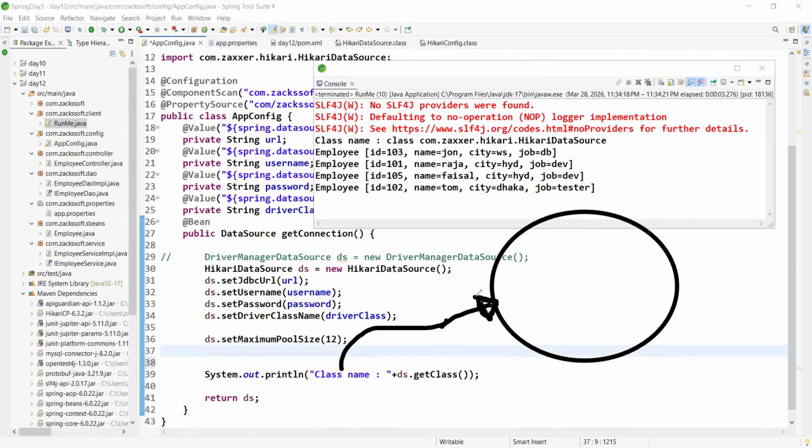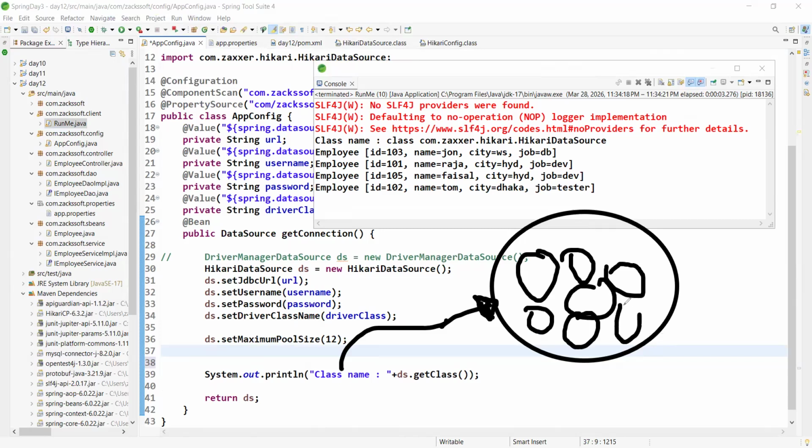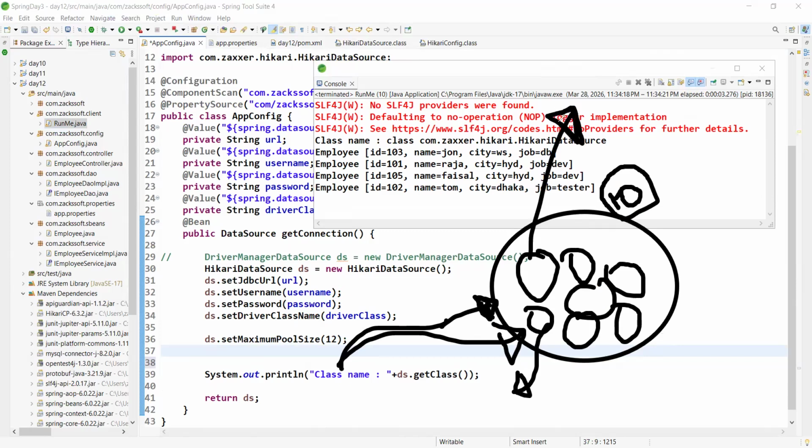In your application, for example, right now you have how many connections? 10 connections, right? Consider in your project you are not using these connections. So you are telling, after 10 minutes, please remove the unused connections.